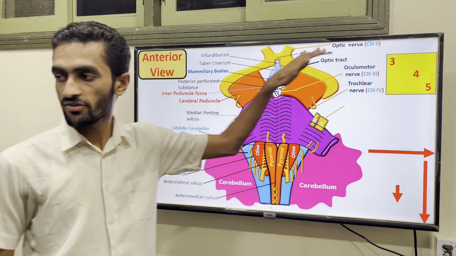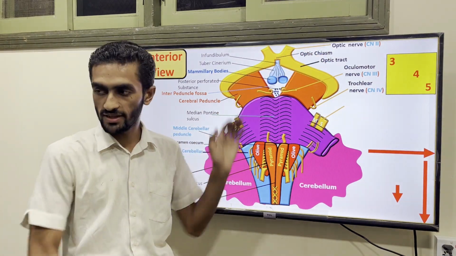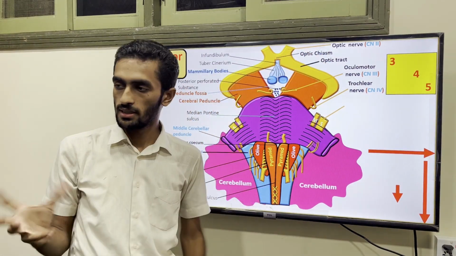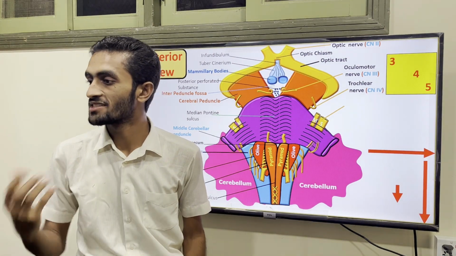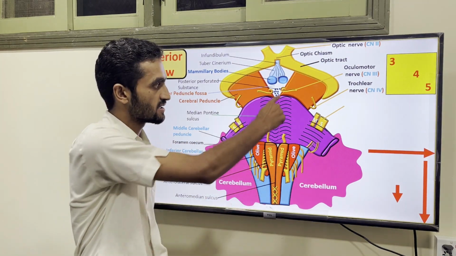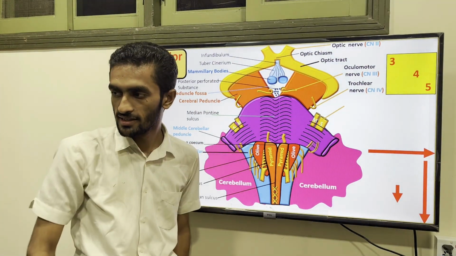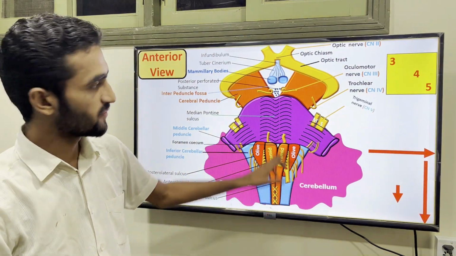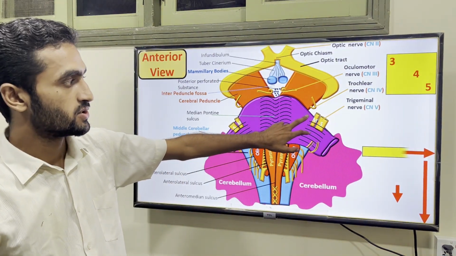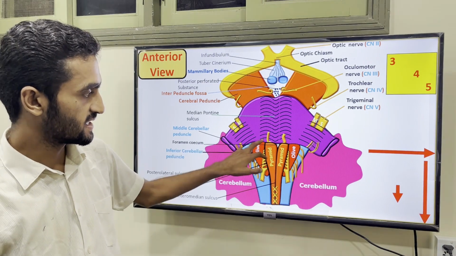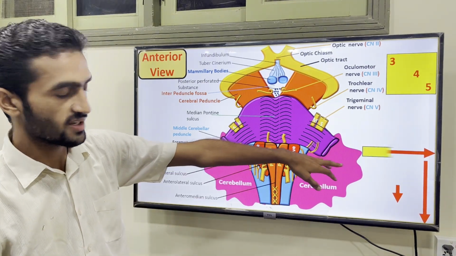Because we are coming from the midbrain, when you draw like this, and you see a picture which is not labeled, you have to label it. So the easier way: third, fourth, and fifth. The fourth and fifth are much closer, you can see. So if you look at this, draw like this.